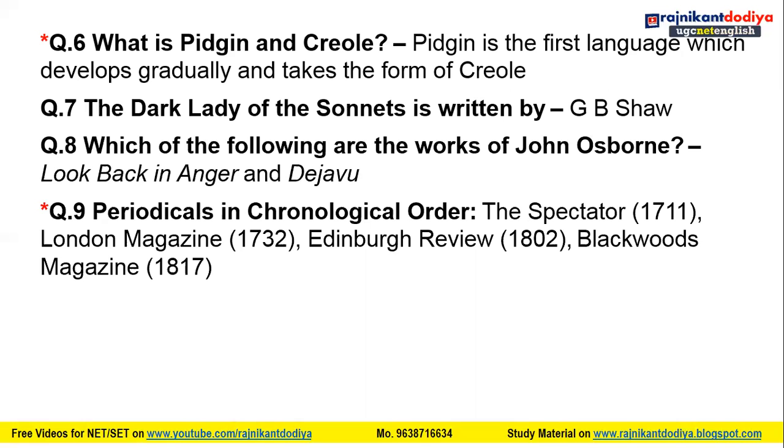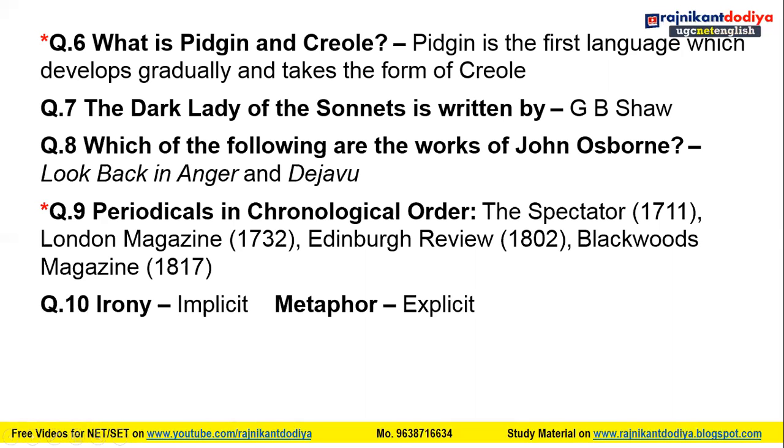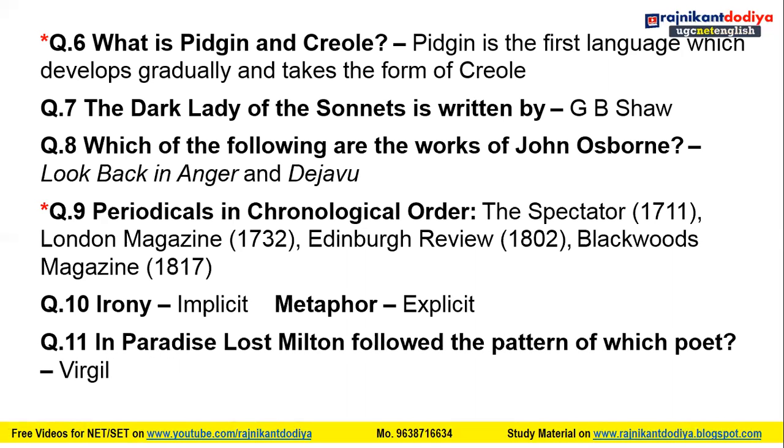I have created one video on different periodicals of English literature, and it can help you. The same question is asked from my video. Then irony is implicit, and metaphor is explicit. Then in Paradise Lost, Milton followed the pattern of which poet? It was Virgil.